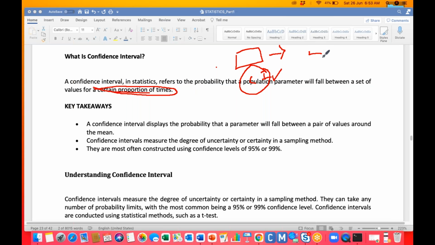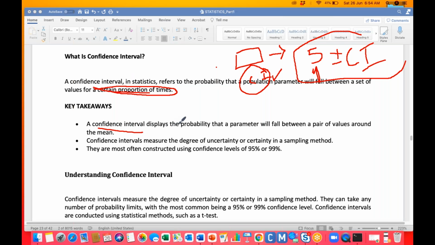For example, you have some values, plus 5, that is my sample data. I want to find out the corresponding population parameter. This data can be anything. It can be mean, it can be median, it can be standard deviation, whatever it is. So I want to calculate the corresponding population values, and then we can calculate the confidence intervals. That value plus or minus the confidence interval gives a range, and the population data can fall into this range. That is the confidence interval.